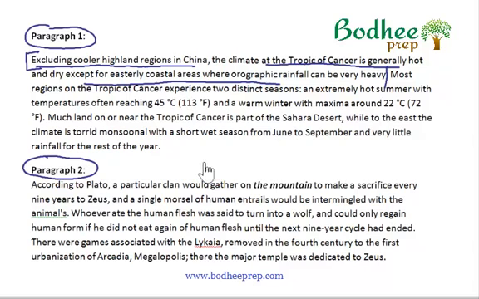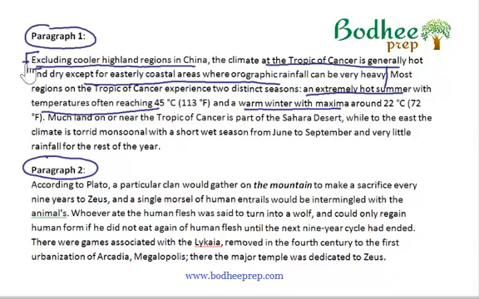"Most regions on the Tropic of Cancer experience two distinct seasons: an extremely hot summer with temperatures often reaching 45 degrees Celsius and a warm winter with maxima around 22 degrees Celsius. Much land on or near the Tropic of Cancer is part of the Sahara Desert," so on and so forth.